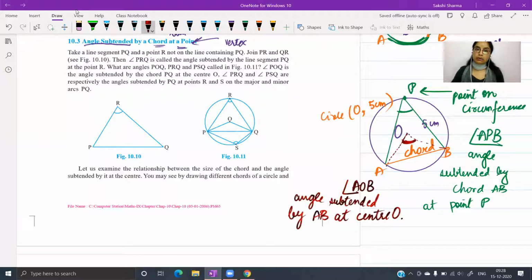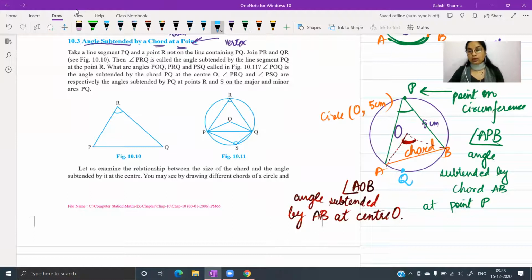Remember, we will be taking 2 cases. One is we will have a boundary point. Usually it could be on any side, not necessarily on the major arc. It could even be on the minor arc. Let me show you one on the minor arc. When the chord is drawn, we have 2 parts of the circle. The point P that I marked, I marked on the major arc. I could mark a point on the minor arc also. So let's mark a point here, Q. Q is a point on the minor arc.